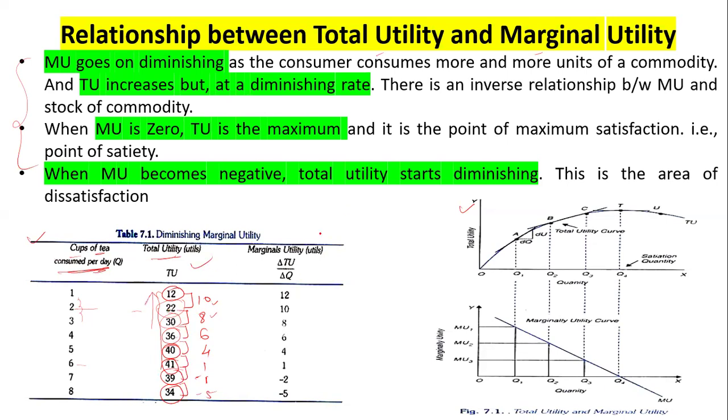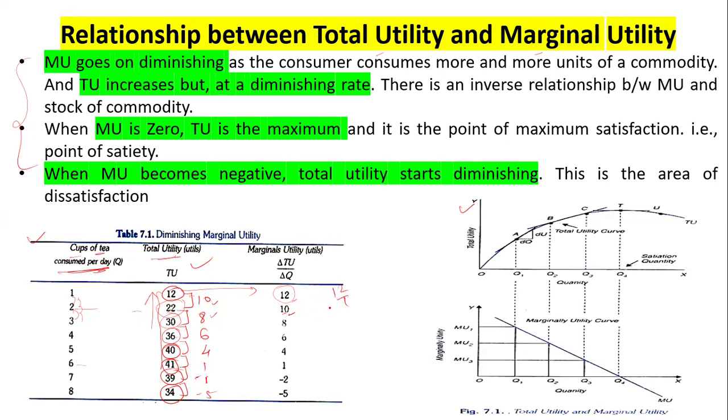Now what about marginal utility? You know how to calculate it: the change in total utility divided by the change in quantity. Here you can see it is 12. So this 12 is as it is. Then after that there is a difference of 8, so I write 8. I am just taking the quantity as only 1 over here, because you are consuming only one additional cup of tea. So that's why it is 12 divided by 1.